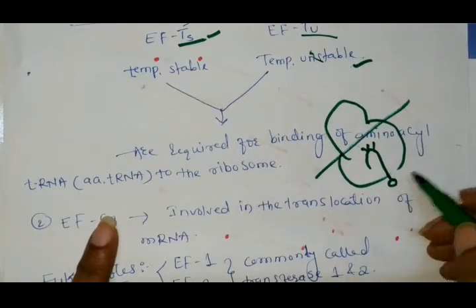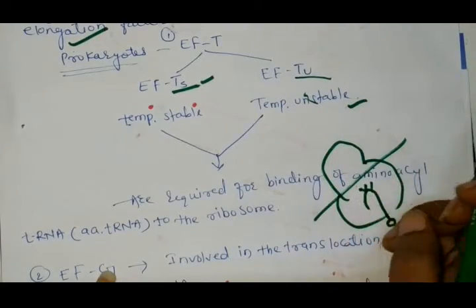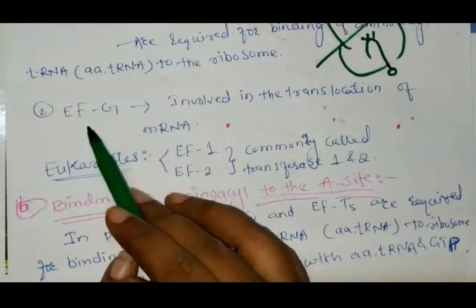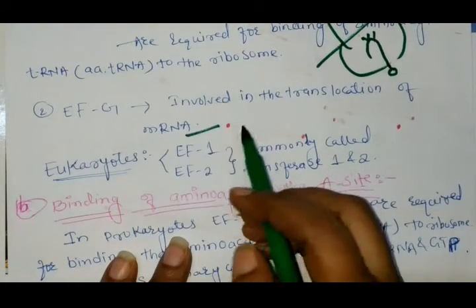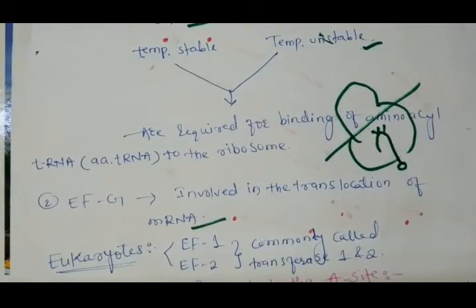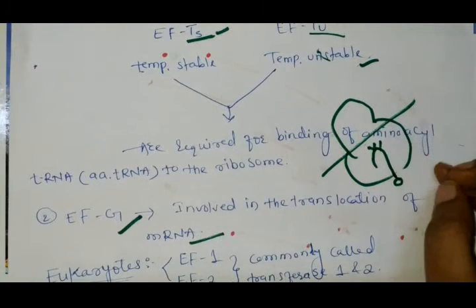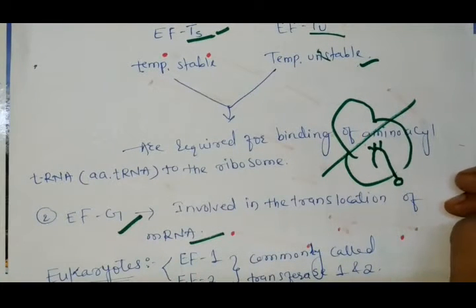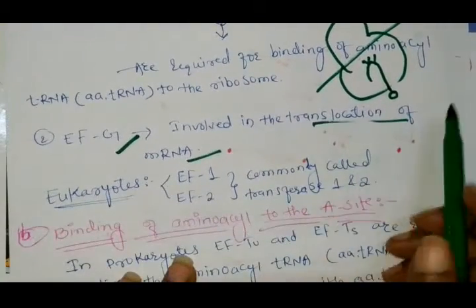That's why EFTS and EFTU help for binding purpose. Now the second one is EFG, which is involved in translocation of the mRNA. Two types of prokaryotic elongation factors are present, EFT and EFG. First is required for binding the amino acid-tRNA to the ribosome, and second is the translocation of the mRNA.